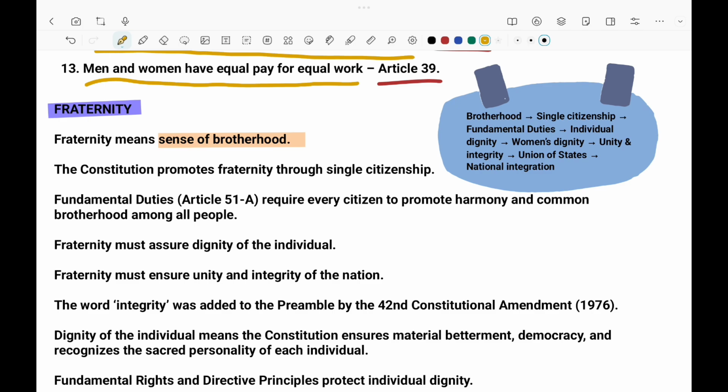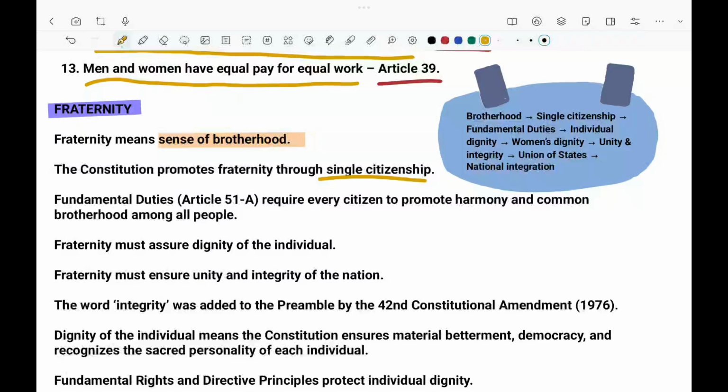That is the sense of brotherhood. It creates a feeling that all Indians belong to one family, and India is achieving that by giving them single citizenship.